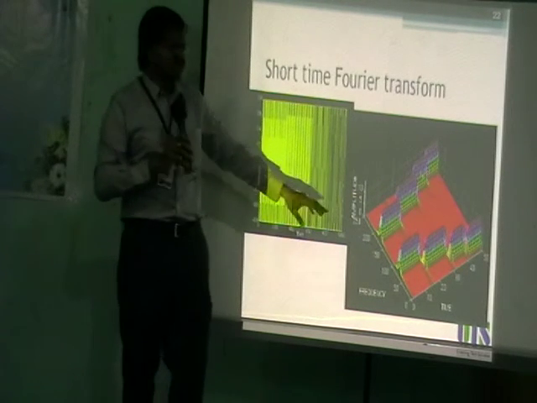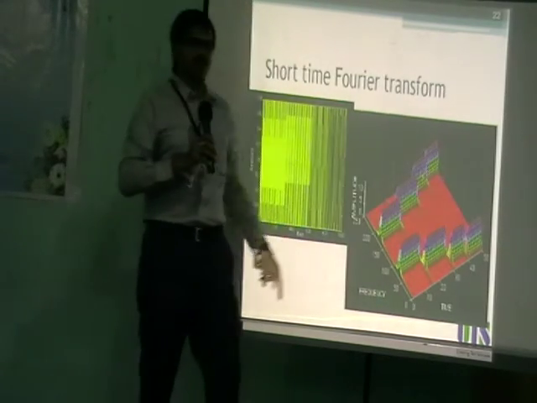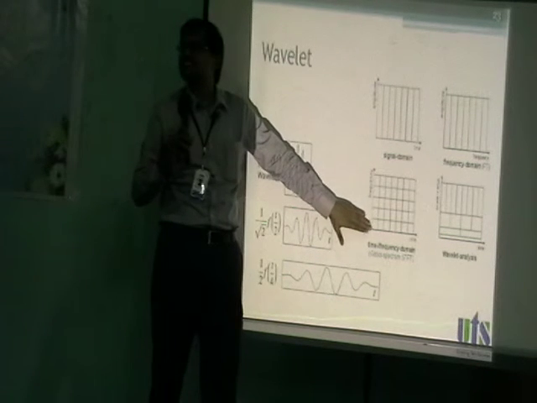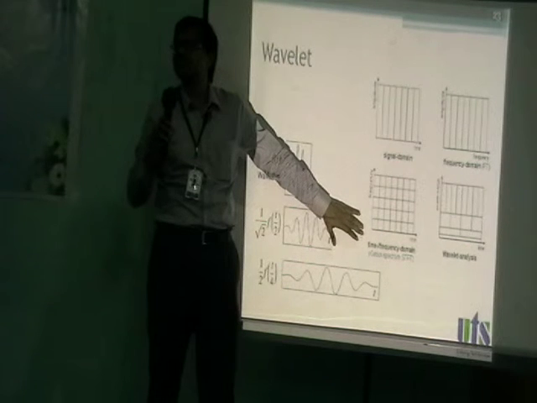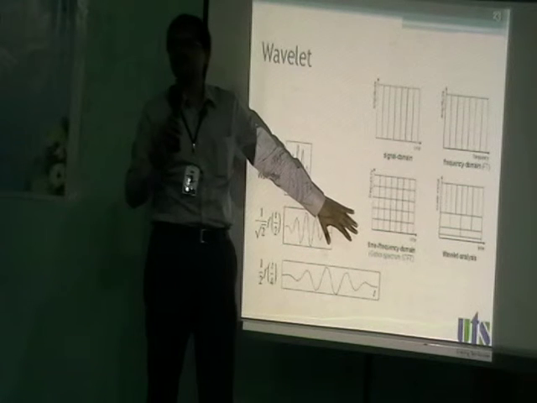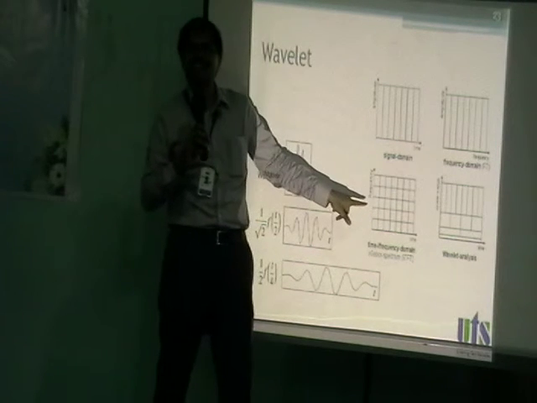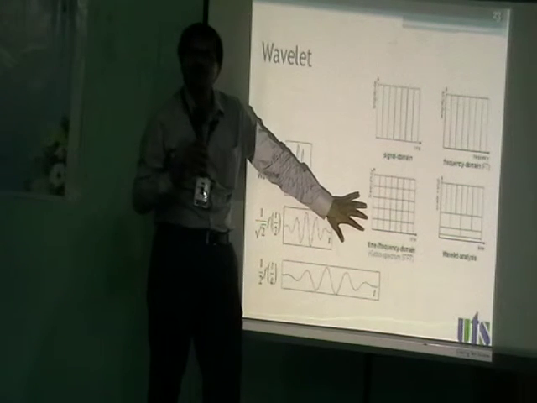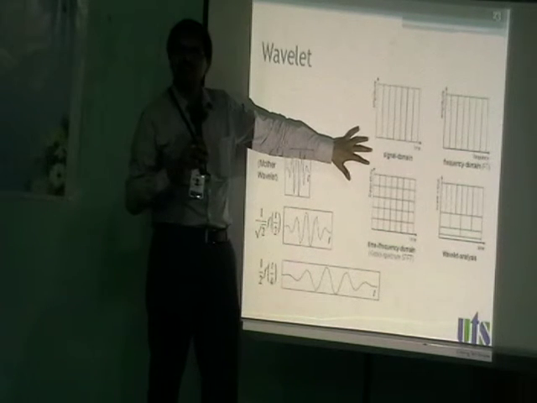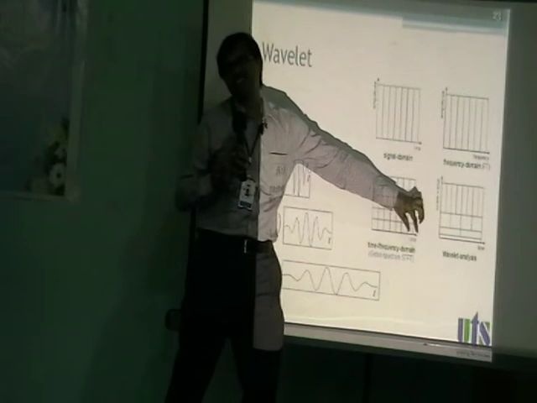Now you see what's the problem. I want to get accurate here, I lose accuracy here. Got it? So go to next. Now look at this, this is the problem. Short-time Fourier transform gives this kind of plane. It is similar to an XY graph, which we use for integer linear programming in some mathematical problems. These are uniformly spaced, which is not sensible. At zero frequency, your frequency resolution is only this much. At gigahertz also this much. In time, at zero time also this much. In 1 hour also the resolution is this much.